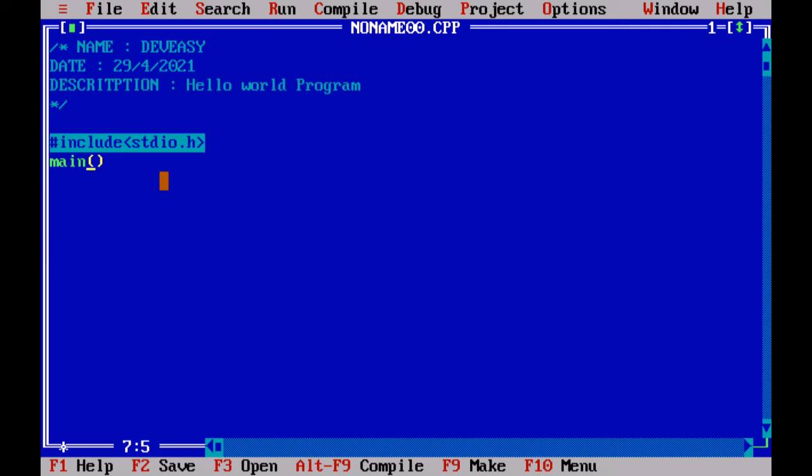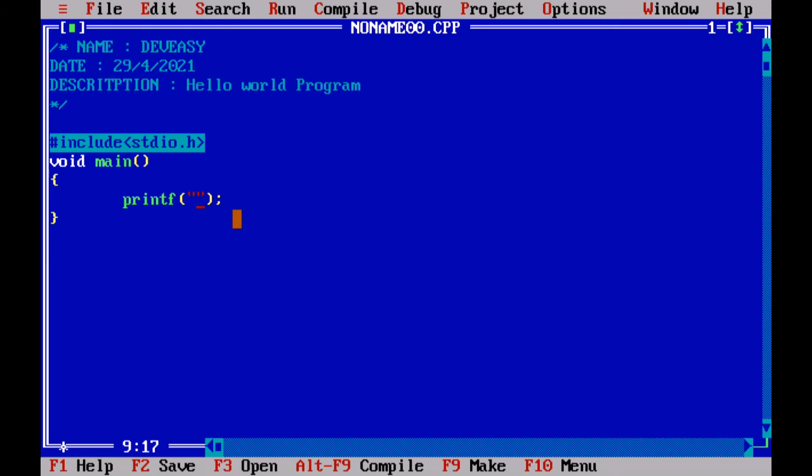So the main function will have a void. This void means the return value is null. There is nothing after this main, or it is not receiving anything back after this. You will understand it later when we go deeper into it. And in void main, I will be using printf. This function is coming from stdio. If I don't have the stdio, I will get an error. And this is the syntax to display something on your monitor as output.